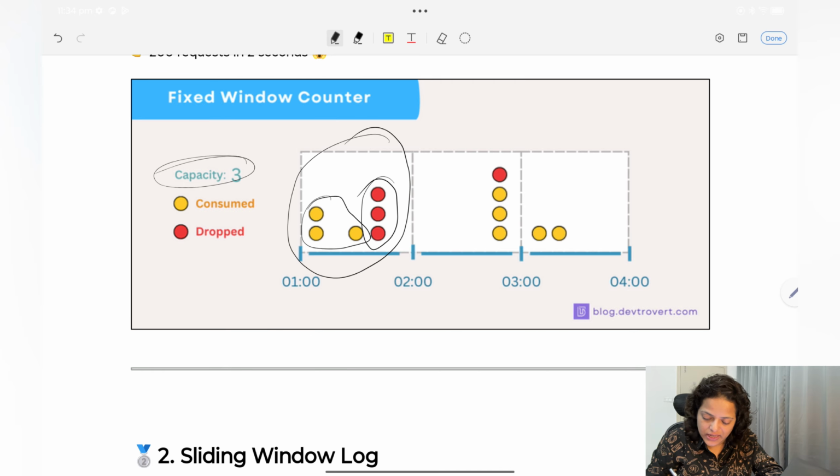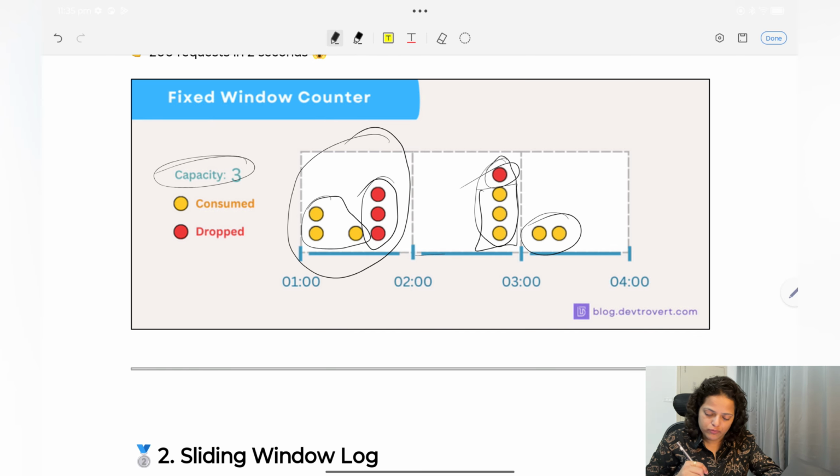Now second 2 came. Again he got 4 requests, but he can consume only 3, and 1 he will drop, because the capacity is 3. Now in the third second, 2 requests came and he has consumed them because it is lesser than the counter or the capacity, right?